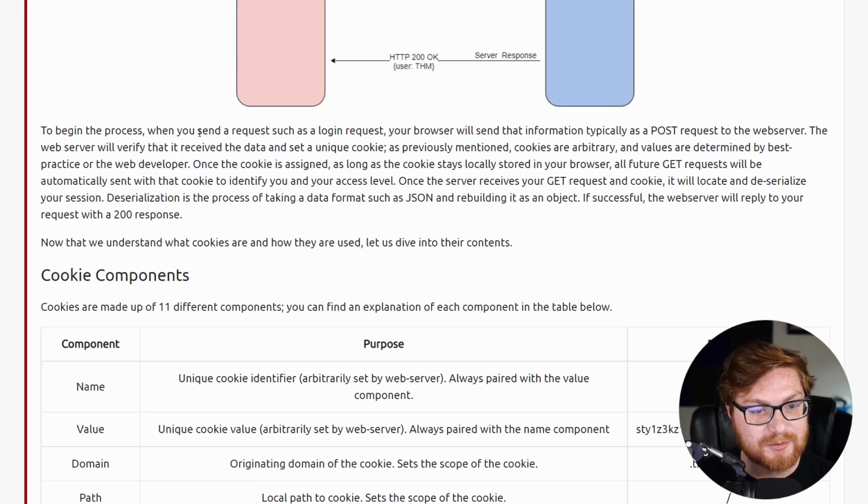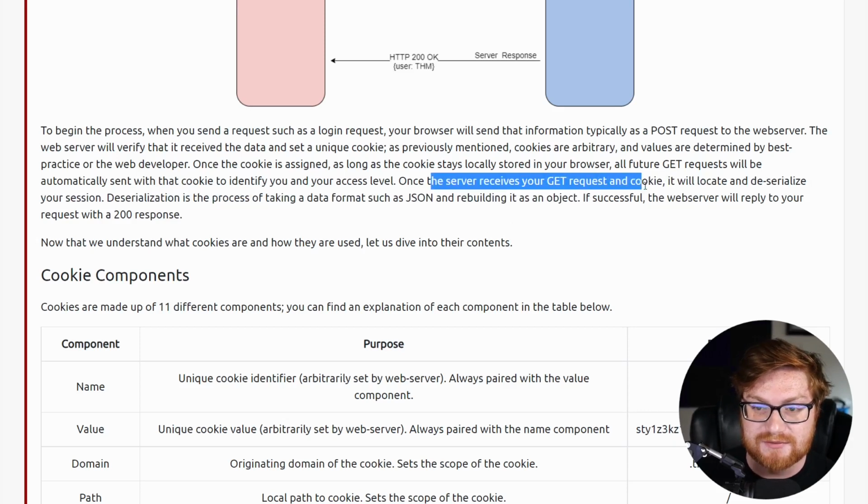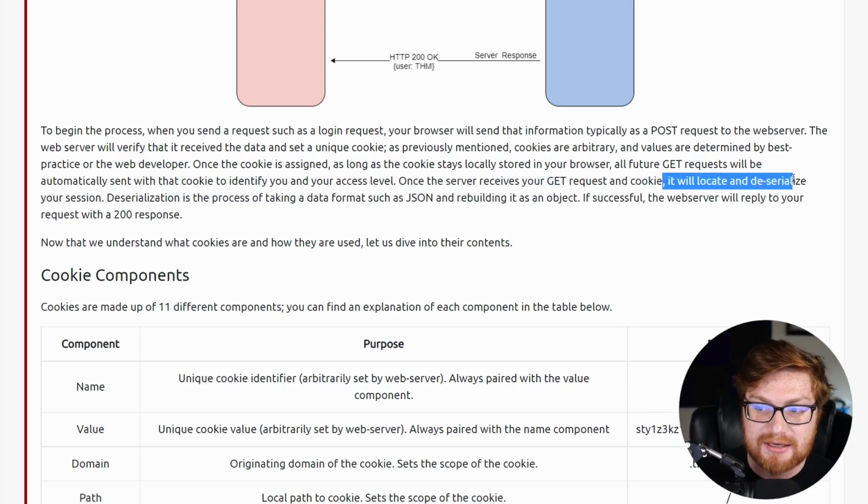To begin the process, when you send a request such as a login request, your browser sends this information, blah, blah, blah. This is everything that I just discovered and talked about. There is one good thing here. It says when the server receives your GET request and cookie, it'll locate and sometimes deserialize your session.